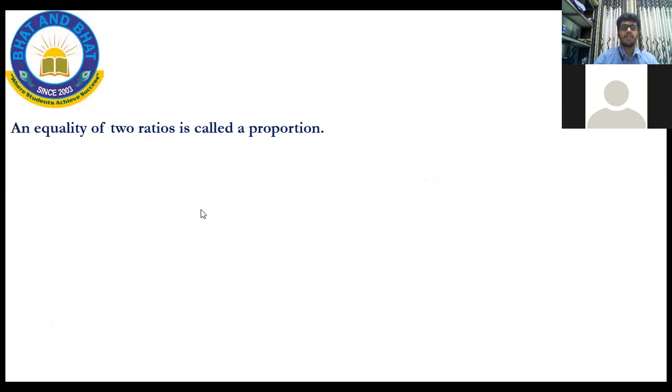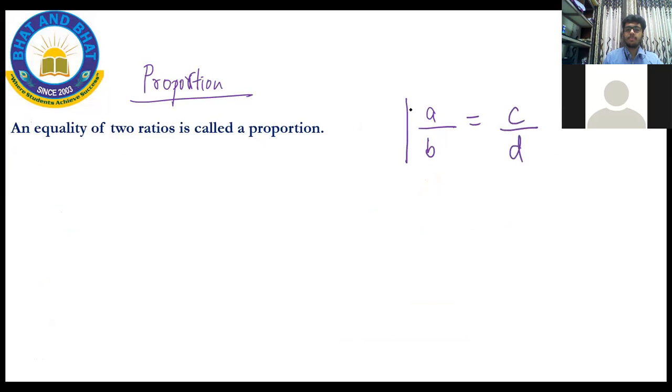Okay. So now let's move on to the next topic, which is called proportion. So what is the meaning of this proportion? When I say that any two ratios are equal, so for example, A by B is equal to C by D, this is called a proportion.